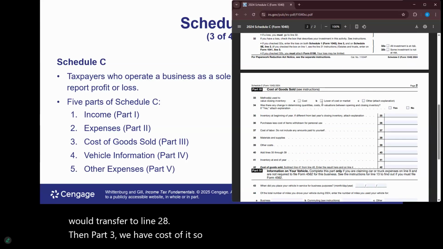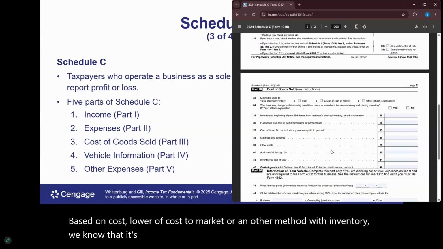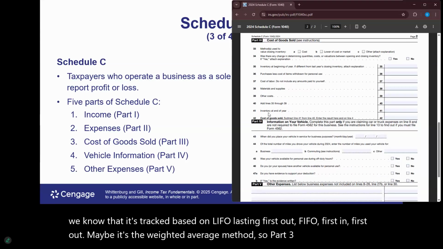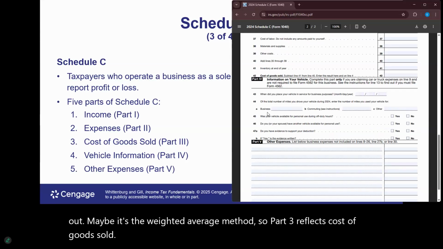So how are they tracking the inventory, right? Is it going to be based on cost, lower of cost to market, or another method with inventory? We know that it's tracked based on LIFO, last in, first out, FIFO, first in, first out. Maybe it's the weighted average method. So part 3 reflects cost of goods sold. Part 4 would be vehicle information.